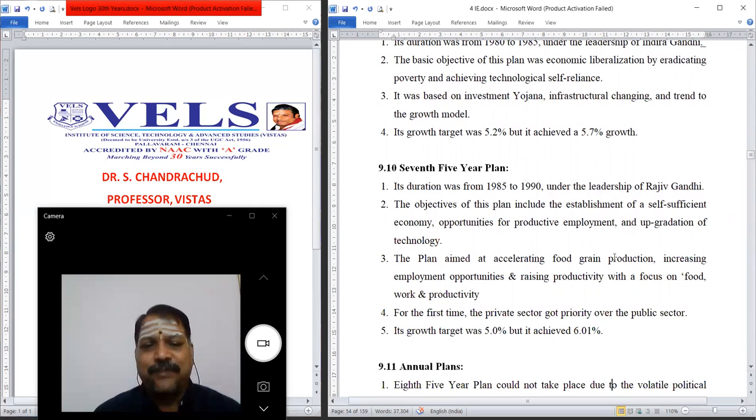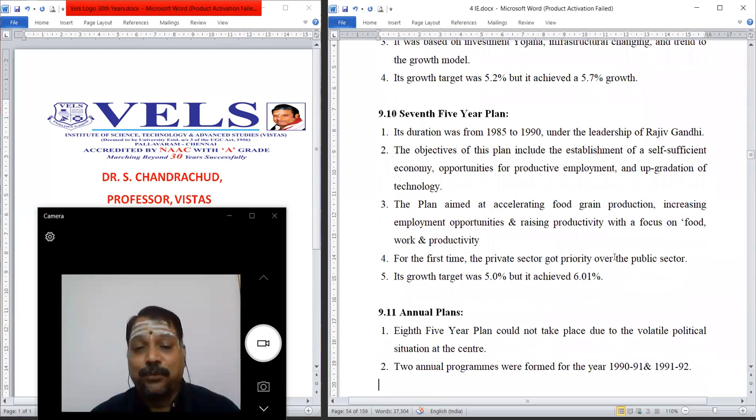The plan aimed at accelerating food grains production, increasing employment opportunities, and raising productivity, with a focus on food, work, and productivity. For the first time, the private sector got priority over the public sector. The growth target was 5%, but we achieved 6.01%. So, like the sixth plan, the seventh plan was also a successful plan.